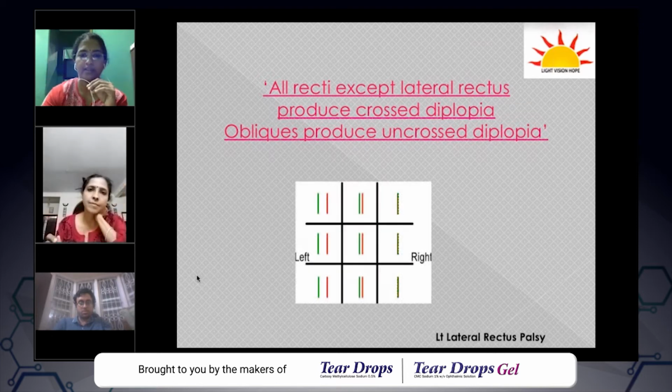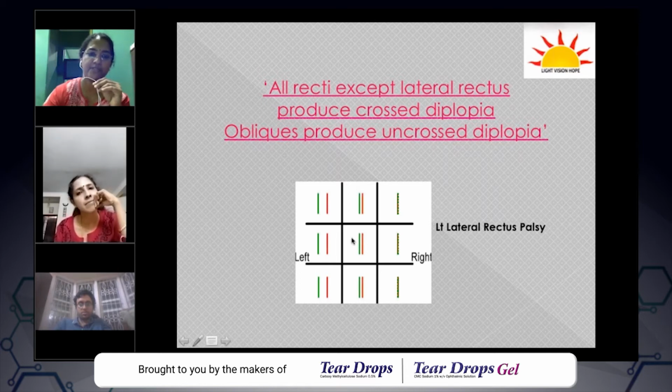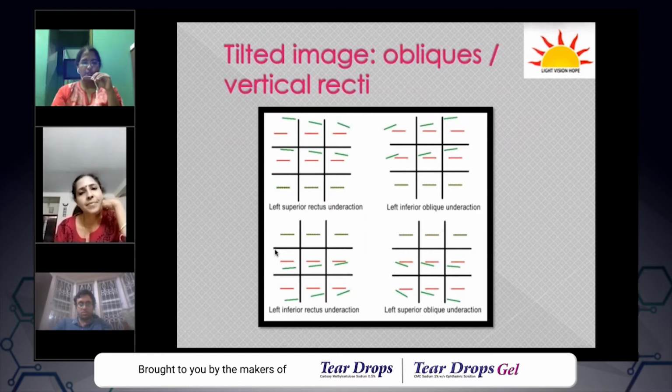So again, as she rightly said, this is a left lateral rectus palsy because all recti except lateral rectus produce crossed diplopia, and lateral rectus typically produces an uncrossed diplopia. This is on the left side with maximum separation. So this is a left lateral rectus palsy. Okay, so let's go on further.